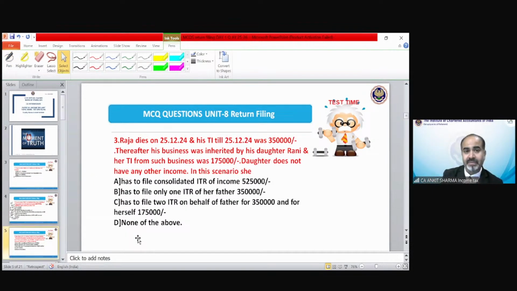This is very interesting. Let's see how many of you are able to give the answer to this question. Raja dies on 25th December 2024, and his total income till 21st December 24 was 3,50,000. Thereafter, his business was inherited by his daughter Rani. Her total income from such business was 1,75,000. Daughter does not have any other income. In this scenario, which option is correct? A, B, C, or D? Read carefully and then answer.